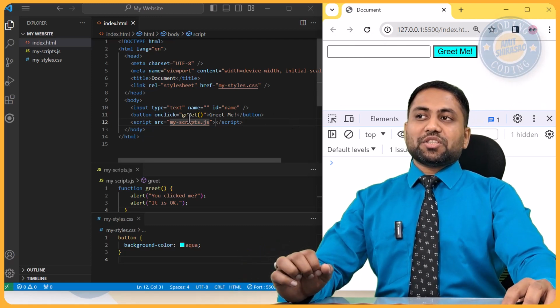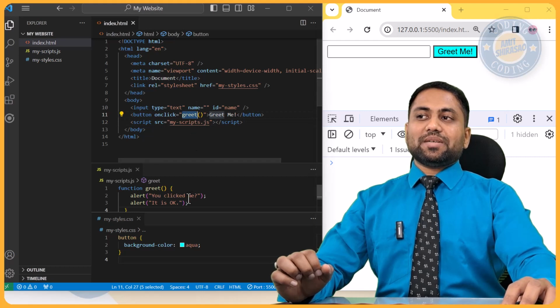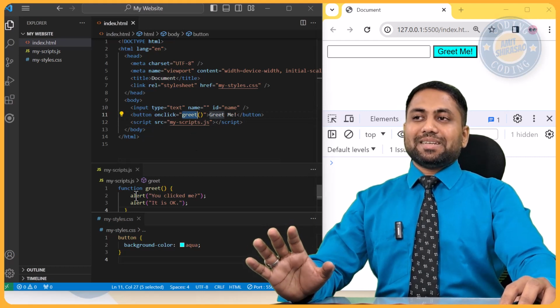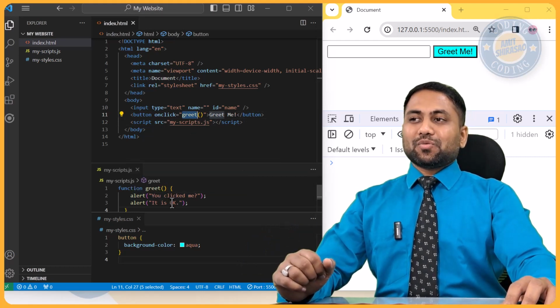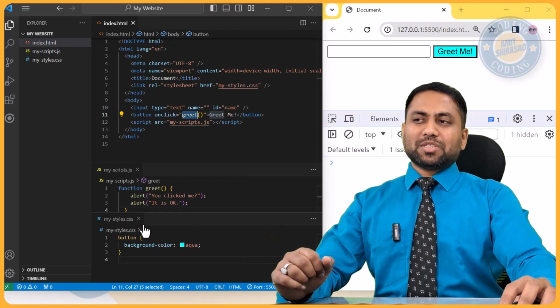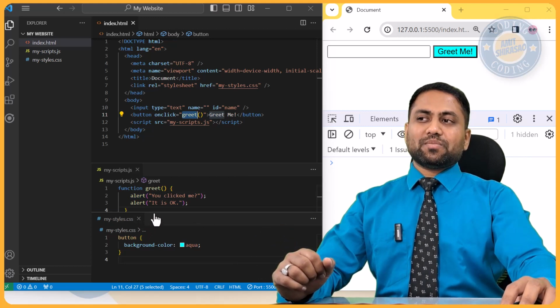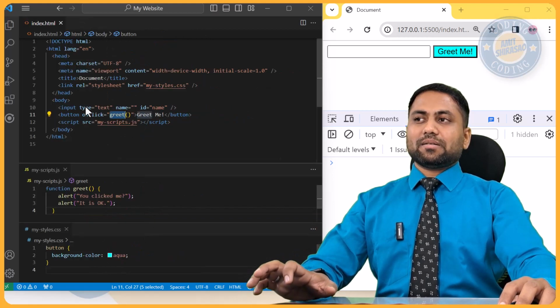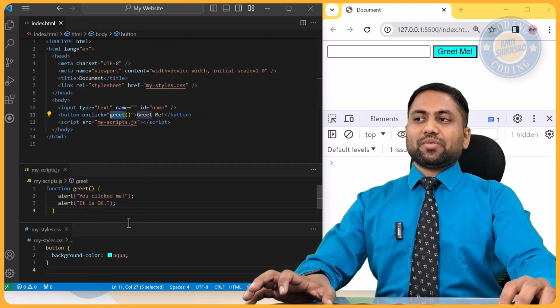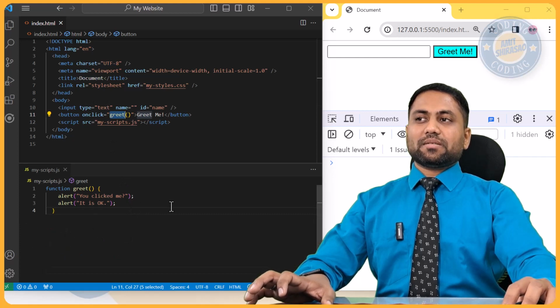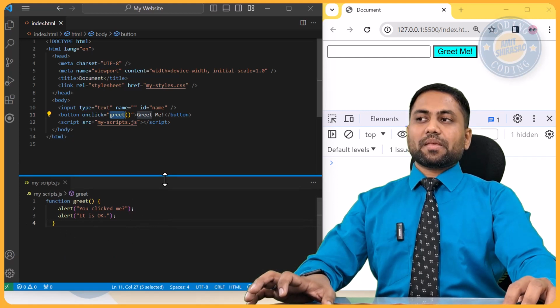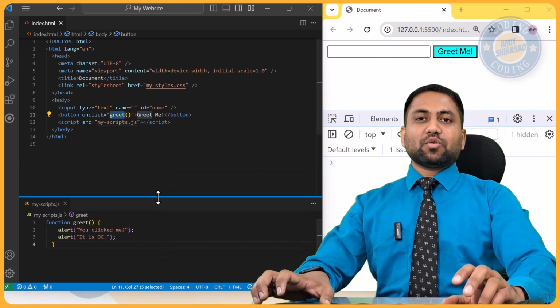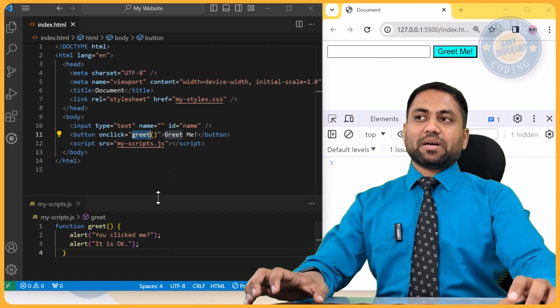Now I gave the function name as greet, so let me write a meaningful thing over here. So what I really wanted to do is, I'm just closing this style, if you don't mind, so that we can increase the font a bit. Yes, now control plus to increase the font.